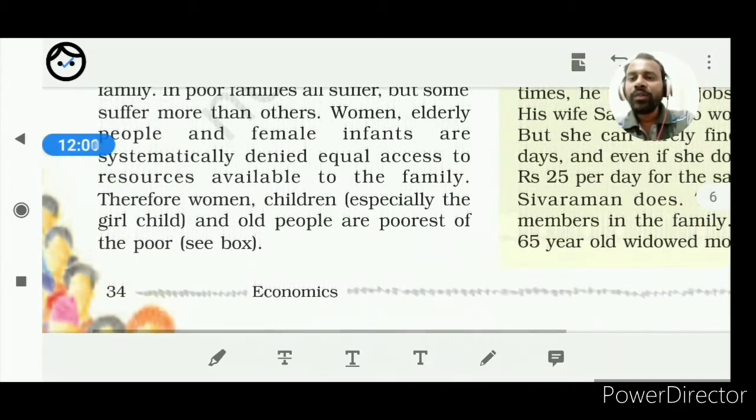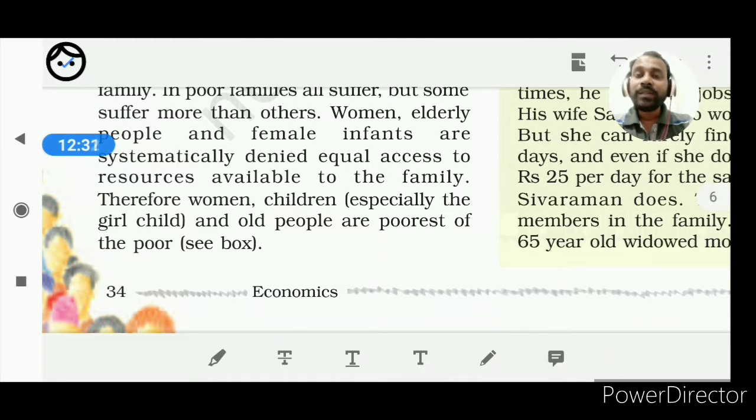Next one, women, children, especially the girl child, and the old people are the poorest of the poor. The poorest of the poor. Why? The girl child. Still now in India, the sex ratio, there is a huge difference in some of the states. If I take the example, Punjab, Haryana, the northern states of India, there is very much inequality in the child sex ratio.